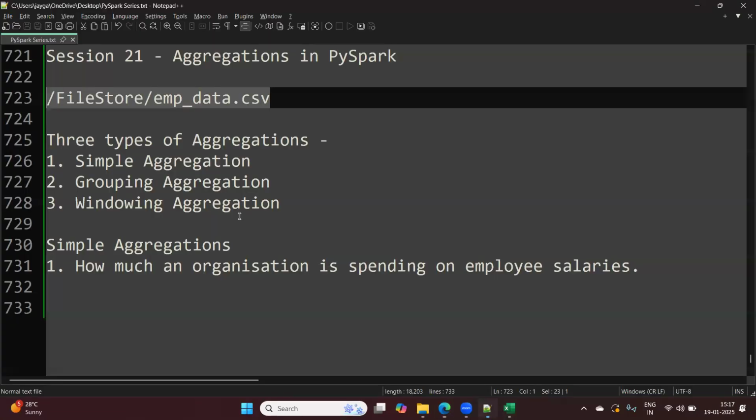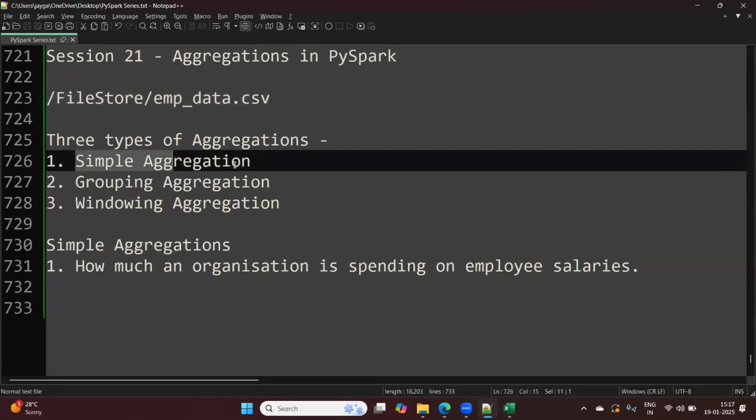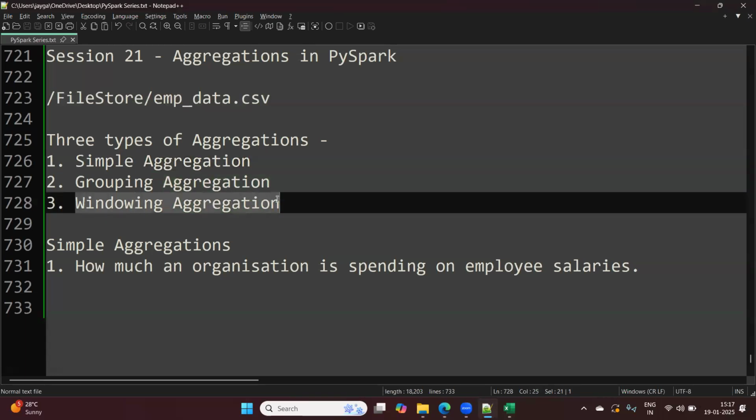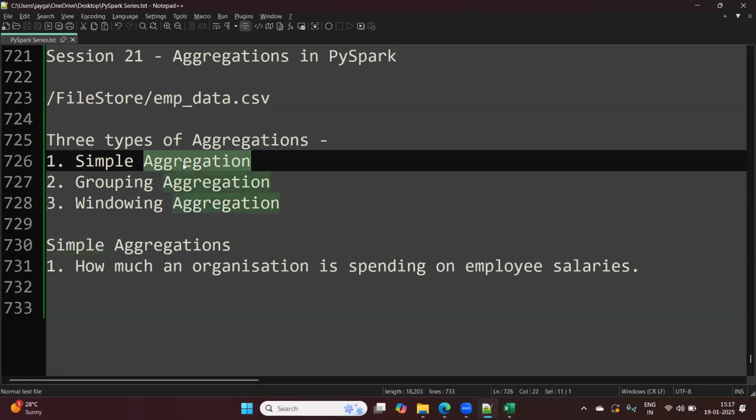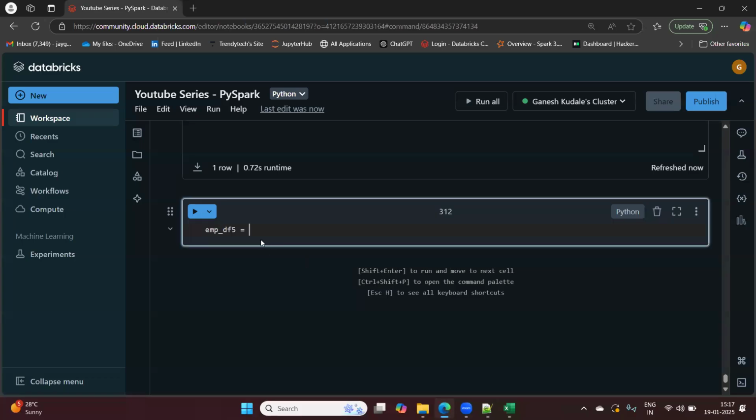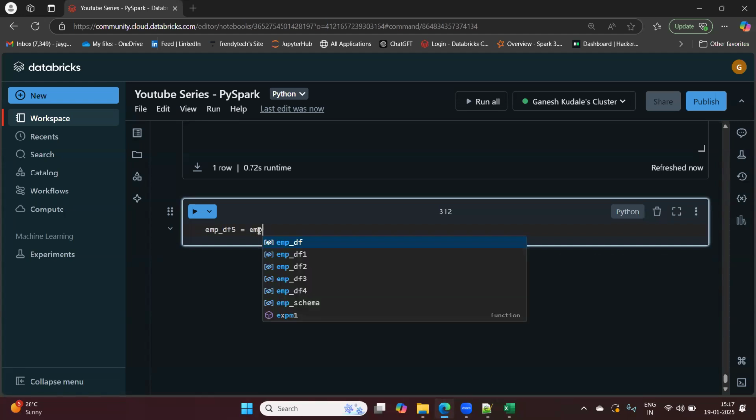It is part of simple aggregation, as in you're not grouping over any department or any employee id, and you're not doing any windowing over any department. Grouping and windowing we'll understand later, but here we are dealing with simple aggregations. Now, how to solve it using an aggregate function.